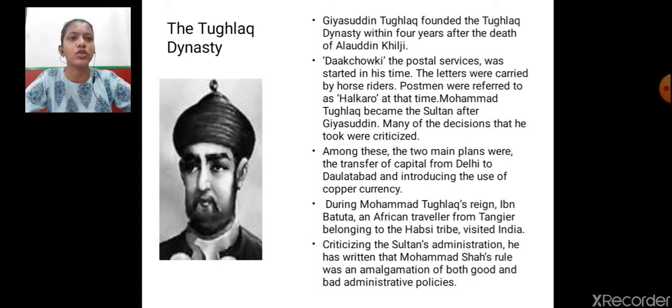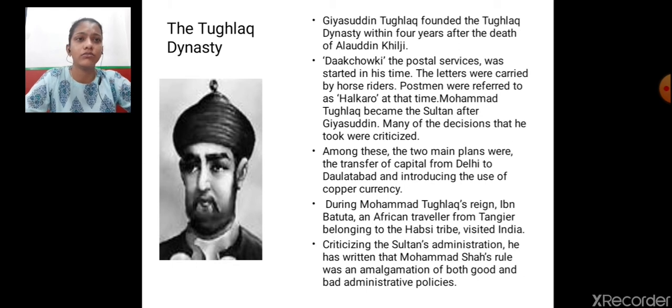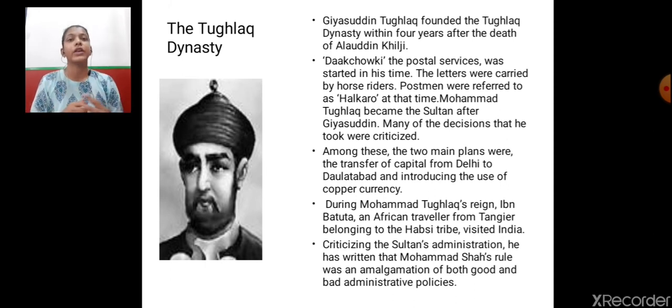Muhammad Tughlaq became the Sultan after Ghiyasuddin. Many of the decisions that he took were criticized. Now what happened was that Muhammad Tughlaq became the Sultan after the death of Ghiyasuddin Tughlaq, and many of his decisions were criticized. Among these, the two main plans were the transfer of capital from Delhi to Daulatabad and introducing the use of copper currency. So, the decisions of Muhammad Tughlaq which were criticized the most were, one, he wanted to